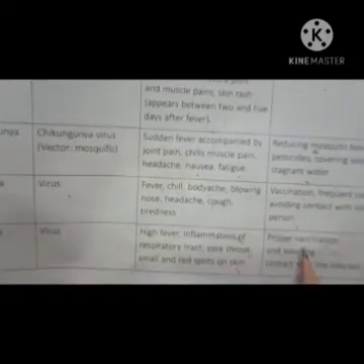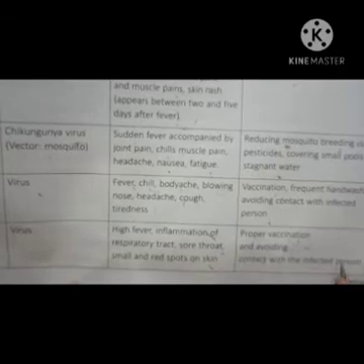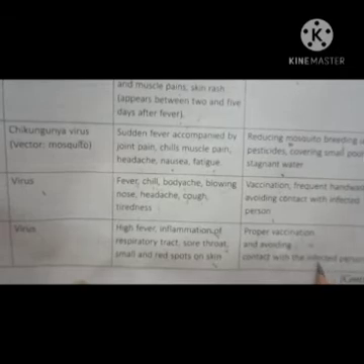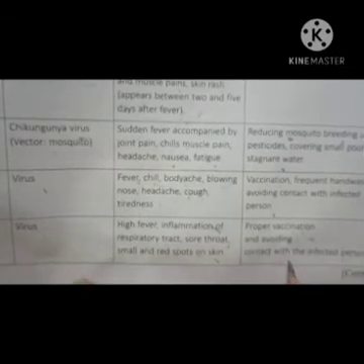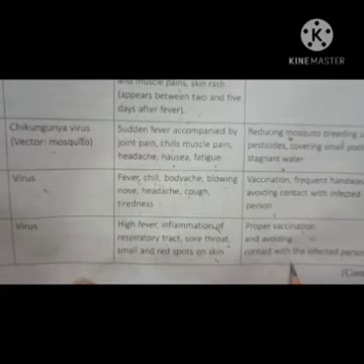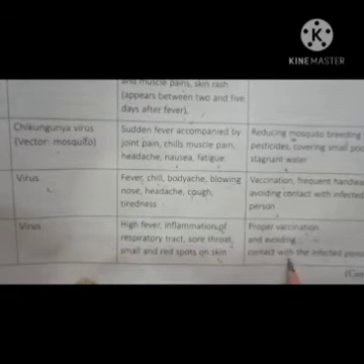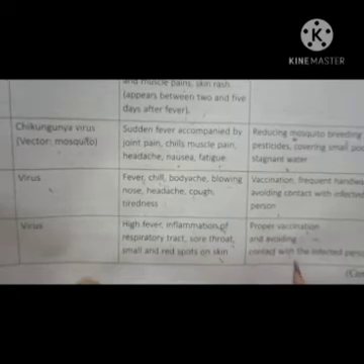Okay. Now the next is your prevention for measles. First is your proper vaccination, right? Second, avoiding contact with the infected person, which means the patient should be kept neat and clean and kept away from public places. Okay, he should not come in contact with a healthy person, otherwise, as it is a communicable disease, it can transfer to the healthy person. And just remember one thing: one attack of measles gives a patient immunity for the rest of his life, which means once a person suffers with measles, the next time he will not suffer again with measles.